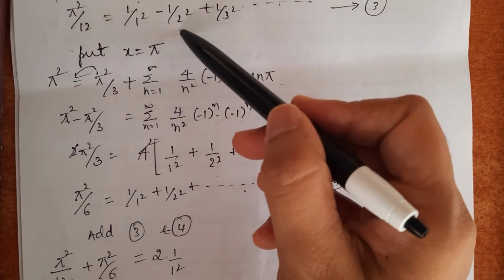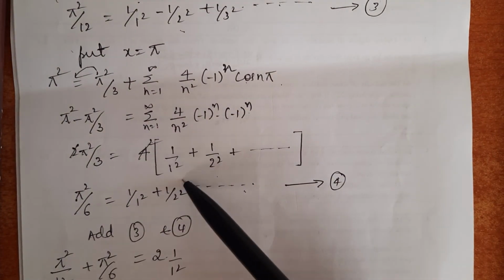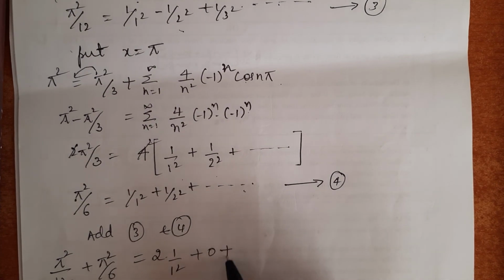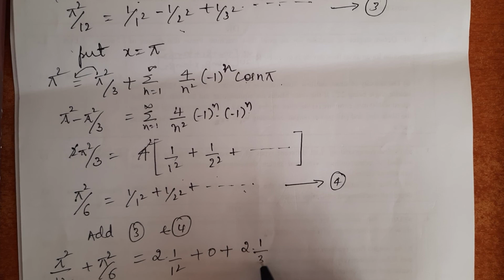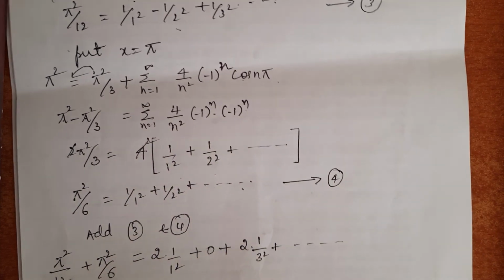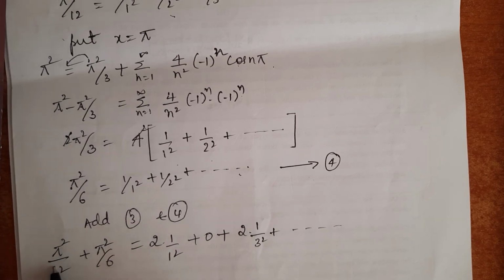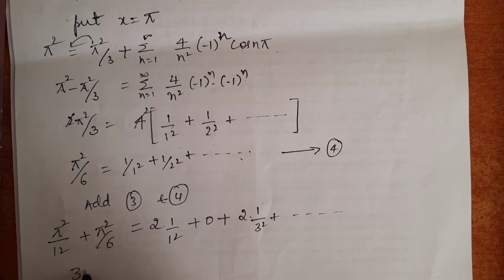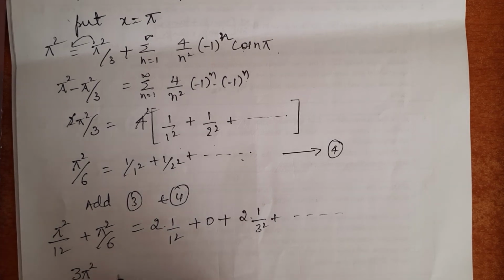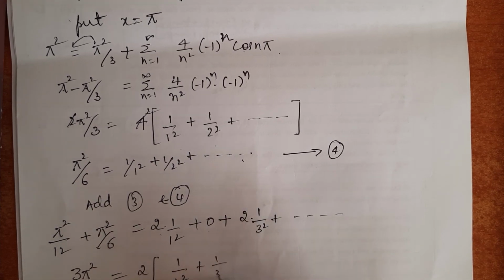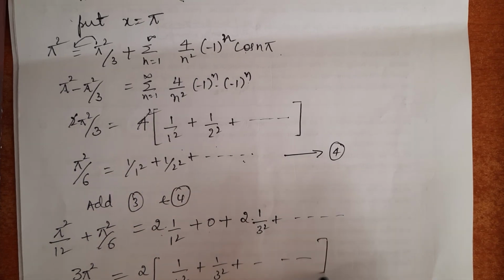Then minus 1 by 2 square plus 1 by 2 square gets cancelled, it is 0. Then similarly plus 2 into 1 by 3 square, etc. If I simplify the LHS term, pi squared by 12 plus pi squared by 6, I will get 3 pi square by 12 equals, 2 is a common term, 2 into 1 by 1 square plus 1 by 3 square plus etc.